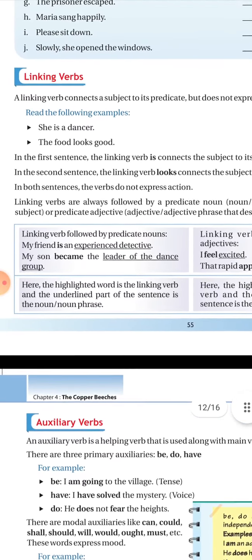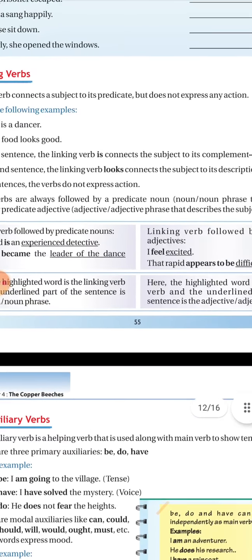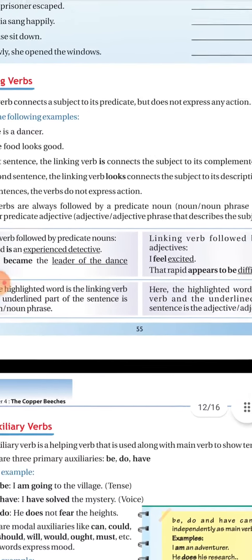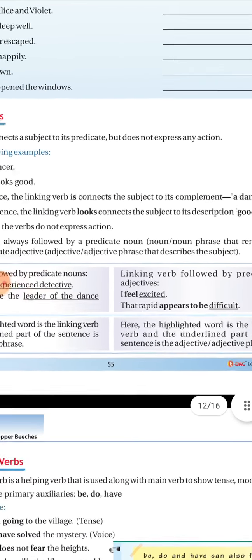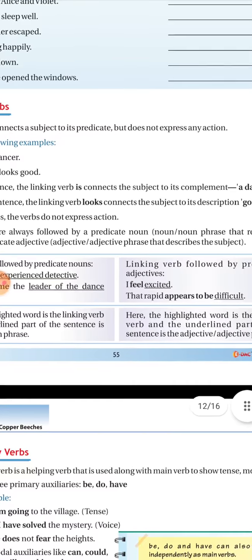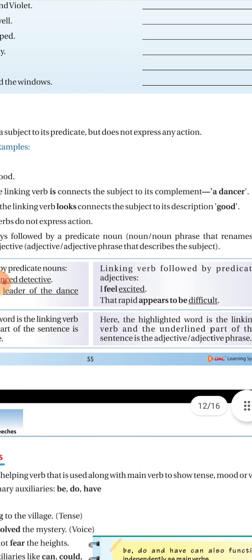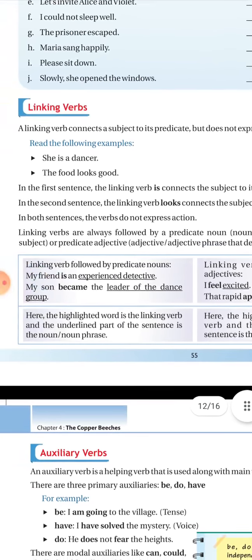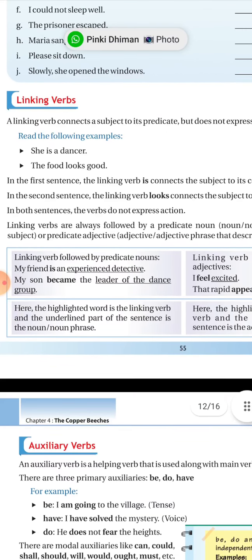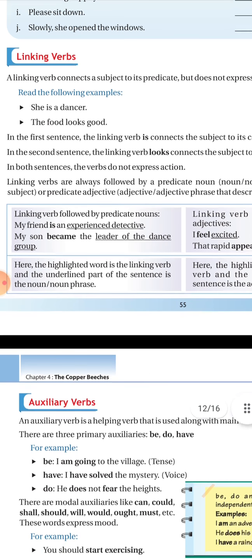The food looks good. In the first sentence, the linking verb is connects the subject to its complement, which is a dancer. In the second sentence, the linking verb looks connects the subject to the description, which is good. Now in both sentences the verbs do not express any action of their own.